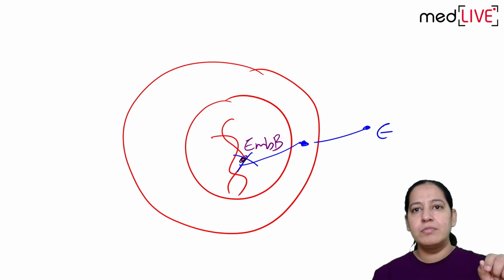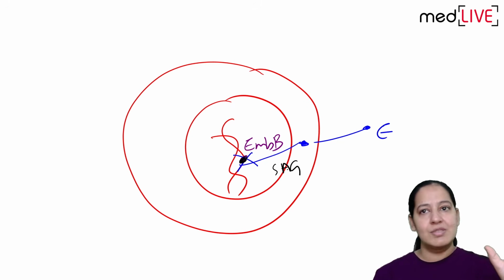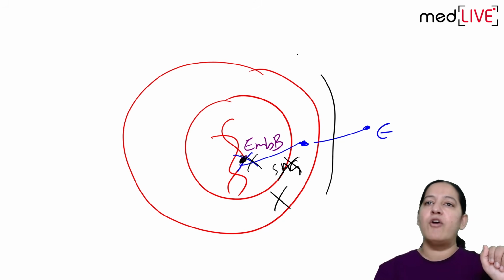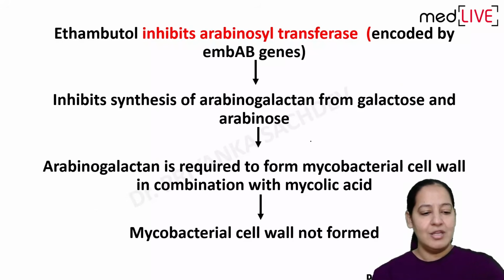What did it used to form? This EMB gene used to form an enzyme known as arabinosyl transferase. So arabinosyl transferase is not formed, because it is inhibiting the gene. So mycolic acid will not form. So cell wall will not form. So bacteria will die. So that is the mechanism of action, you can say.